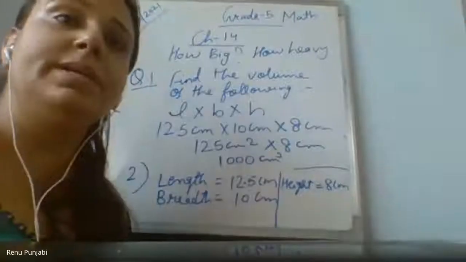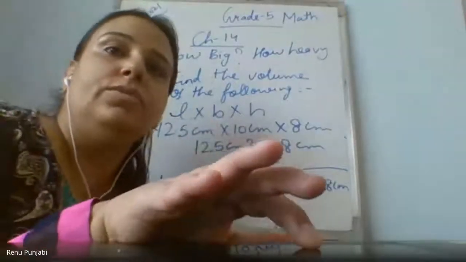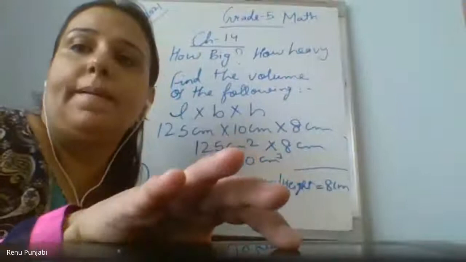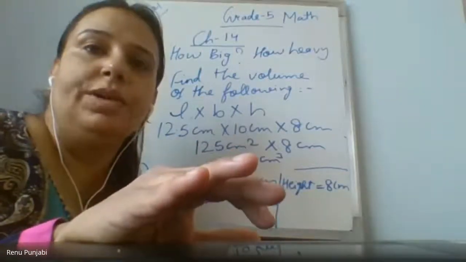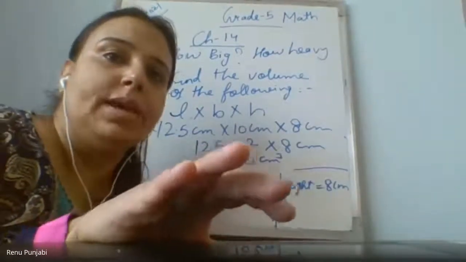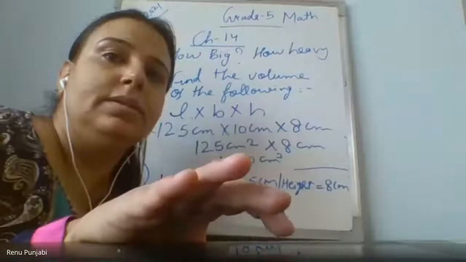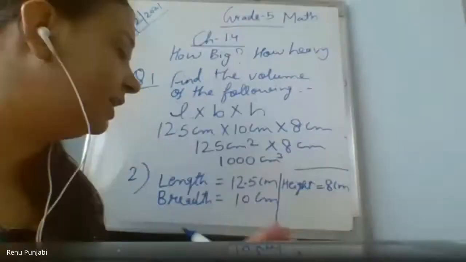Ma'am, can I show you mine? Yes, please, Dhruvi. Where are you? Let me pin. Show me. Yes. Ma'am, can I show you mine? Ma'am, now also it's coming 10,000. Means you have not put the decimal. Ma'am, it's right, 10,000 only.